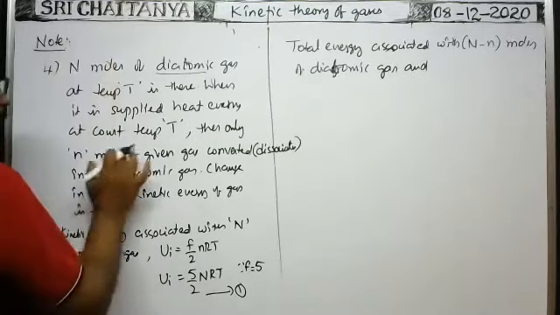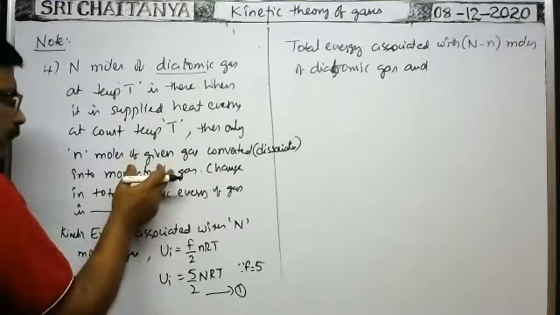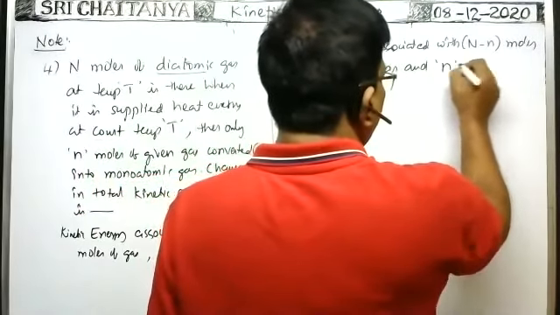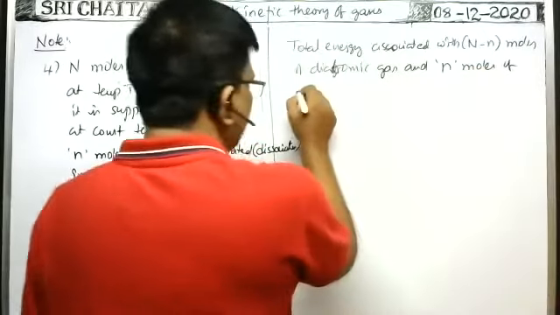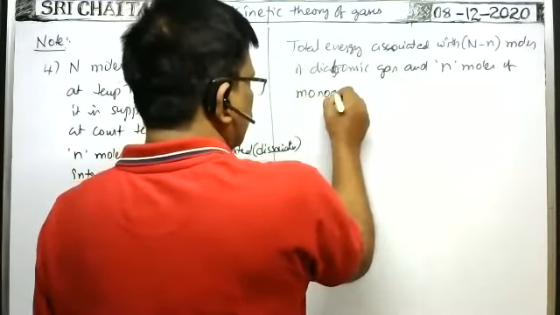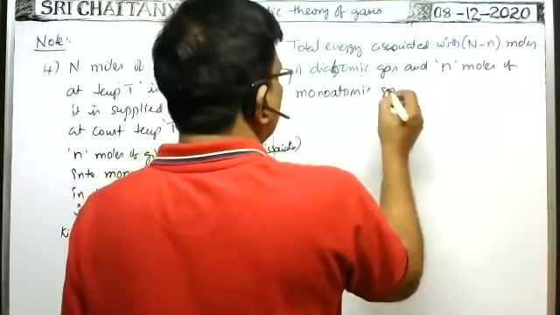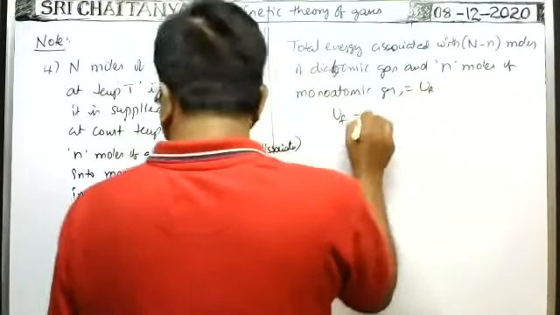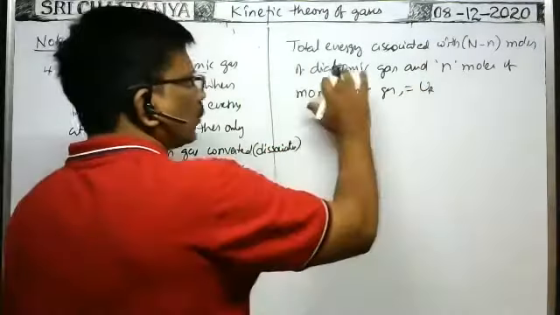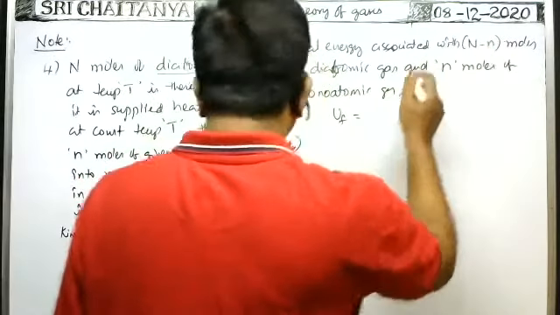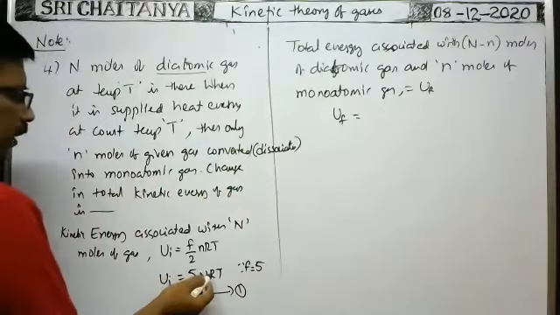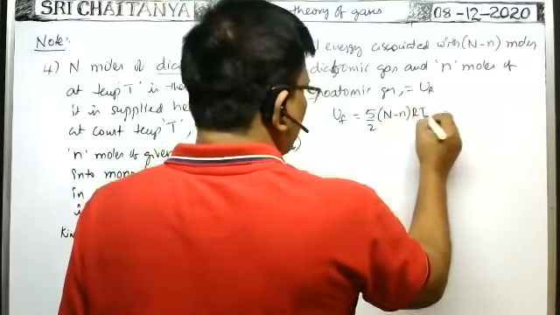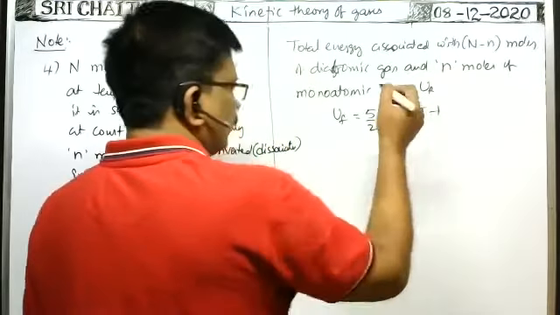Out of capital N moles of a given gas, small n moles convert into monatomic gas. So the final energy of the system, UF, is the total energy associated with capital N minus small n moles of the diatomic gas, where the energy for diatomic gas is 5 by 2 nRT, so 5 by 2 into (N minus n) RT, plus the energy of the monatomic gas.